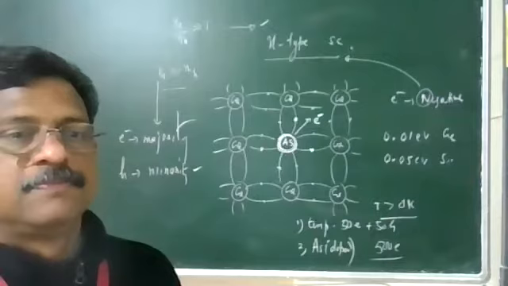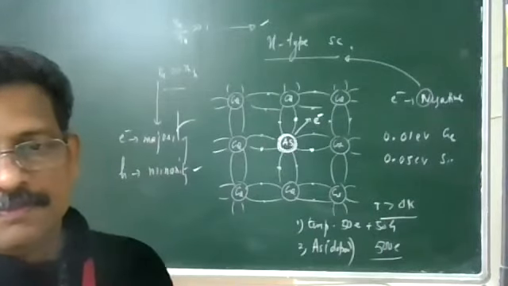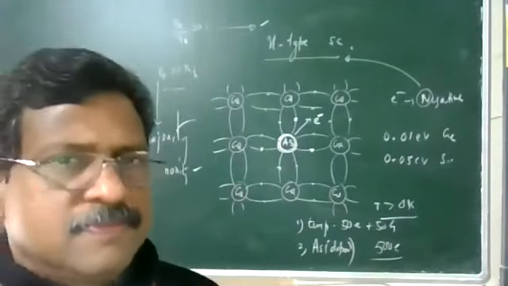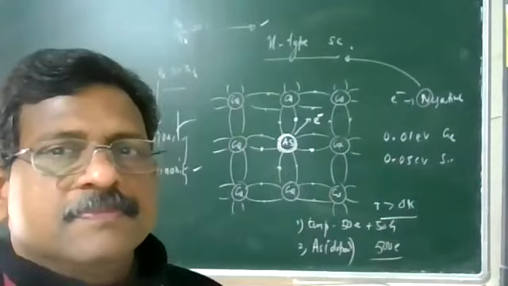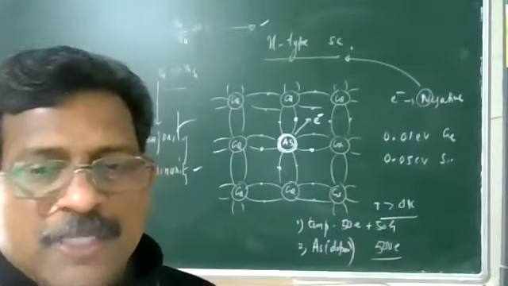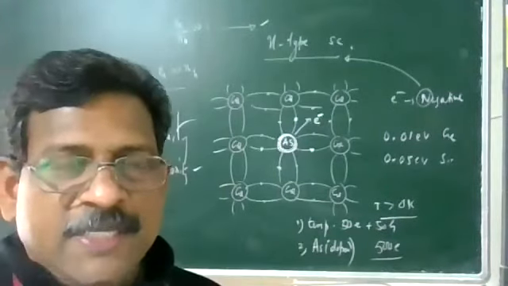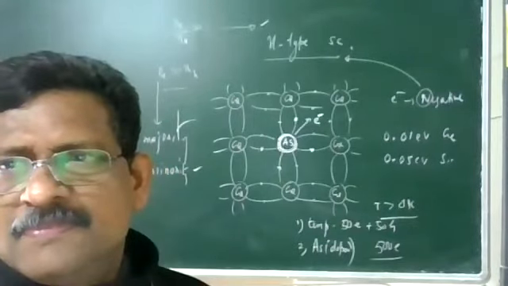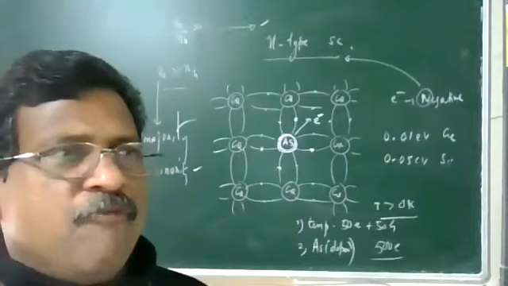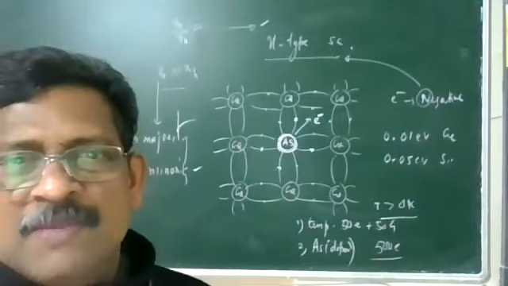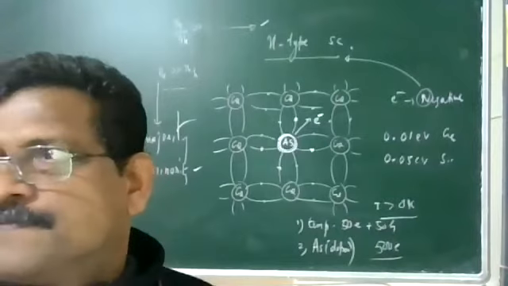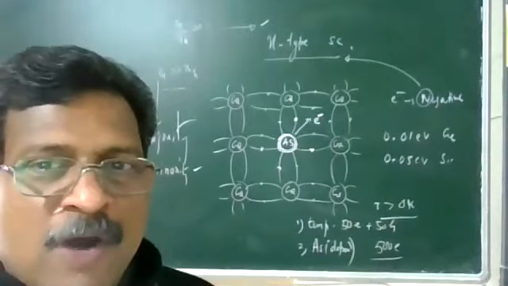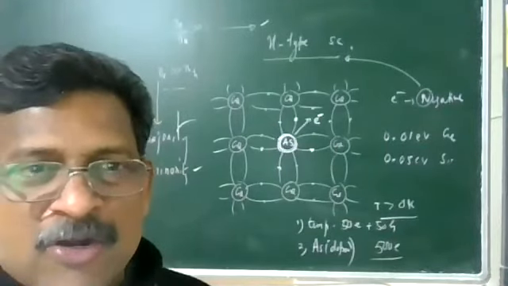What does Eg stand for? That gap between valence band and conduction band is Eg. What is the meaning of that? It is the forbidden energy gap. What does forbidden mean? No electron is present in that; there is no arrangement for sitting there. Electron cannot remain in that gap.